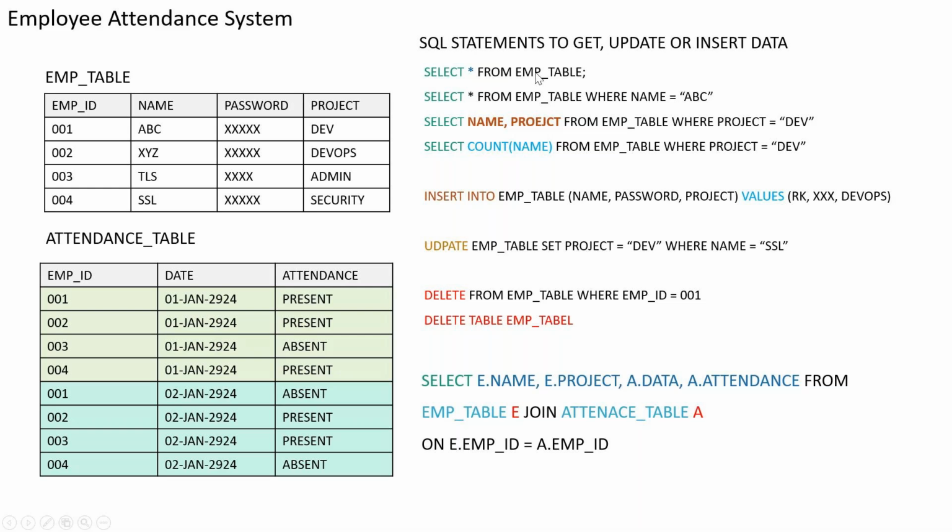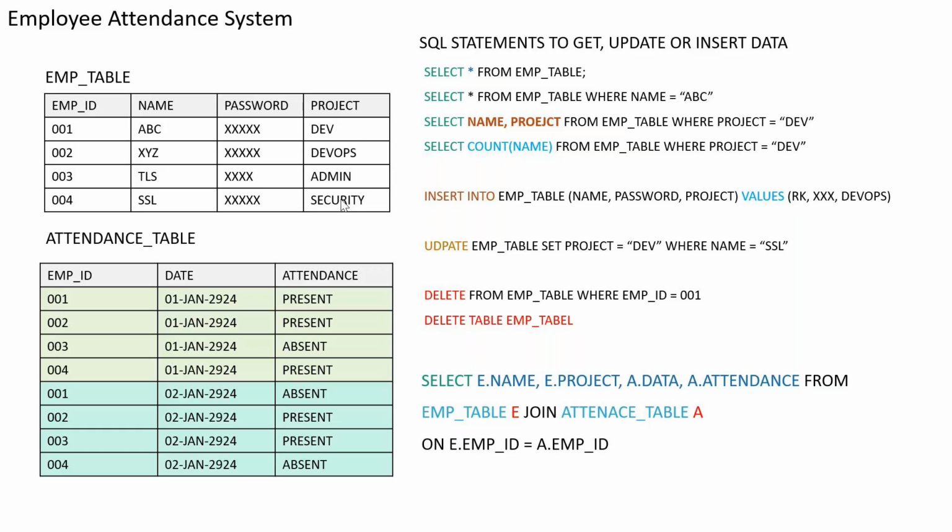Okay. So I'm saying update my employee table where I am setting the data. SET is a command. Set project. What am I going to set? I am going to set the project here. Project is my field name, equal to dev, right? I am saying set dev where name equals SSL. So say I have added one query here. The name is SSL. And currently SSL has a project name of security. I want to change this SSL's project name from security to dev. So for that, what can I do?